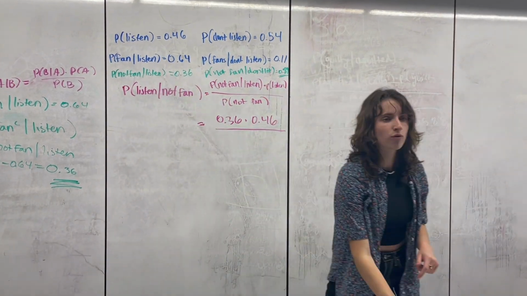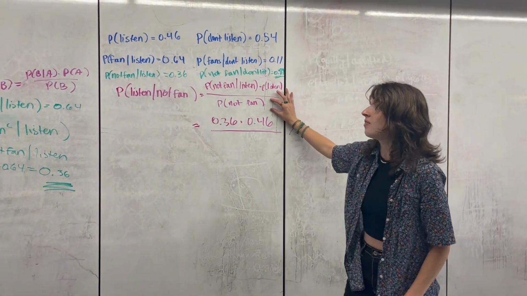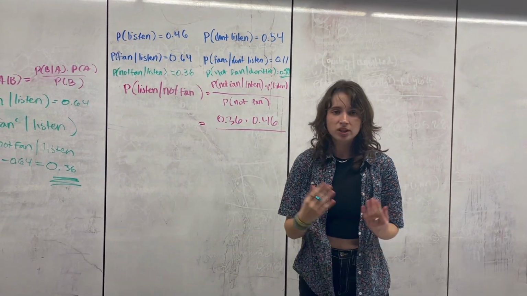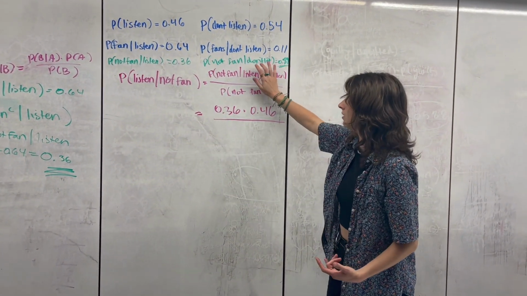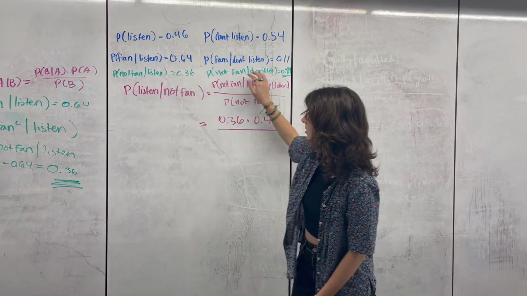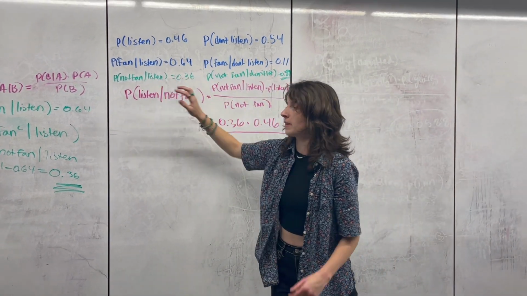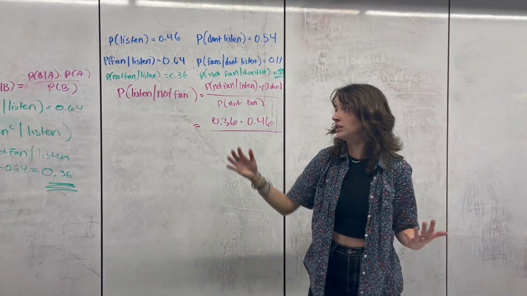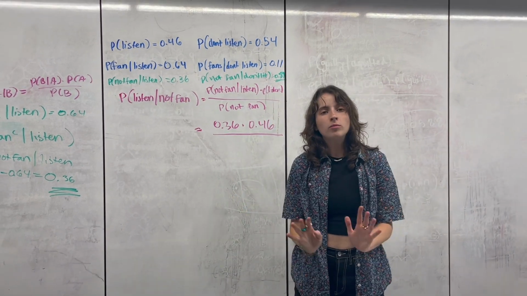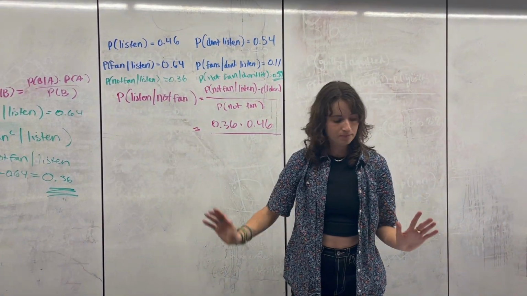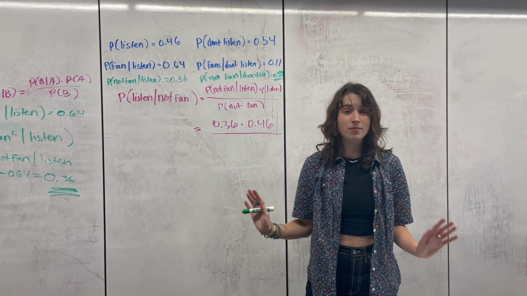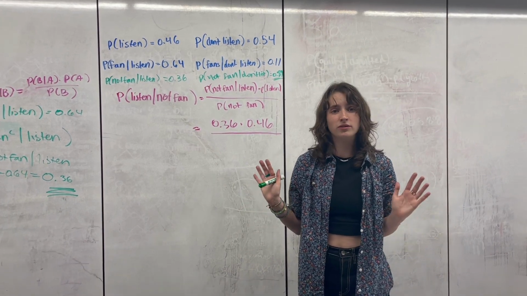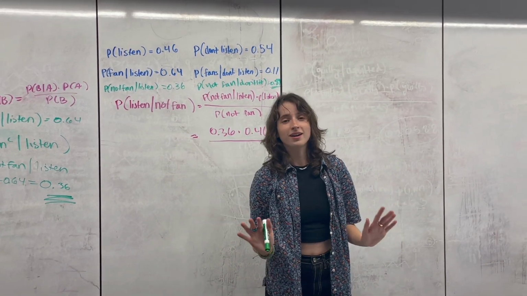And we don't have an overall probability that somebody is not a fan. That's not given to us. So we have to calculate it with the law of total probability. Like in these two different conditions, where people are not fans, how do we put those together to find the overall probability that somebody generally is not a fan? I can't imagine not being a fan of Taylor Swift, but that's besides the point.